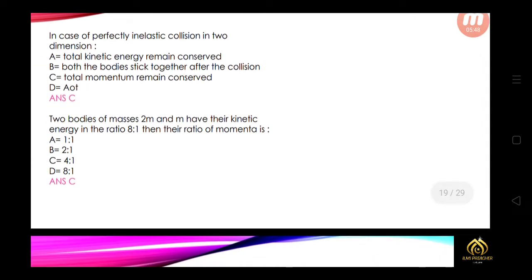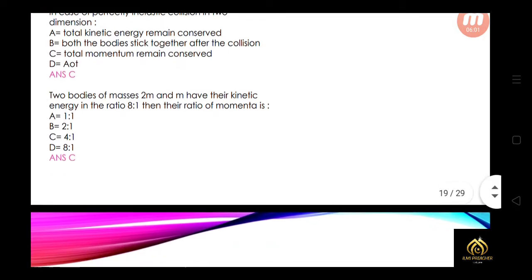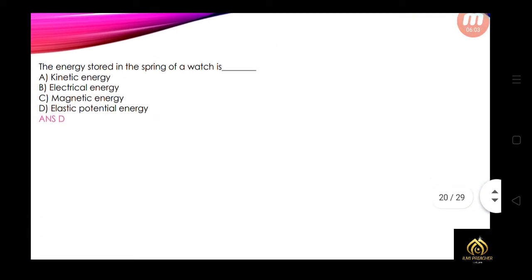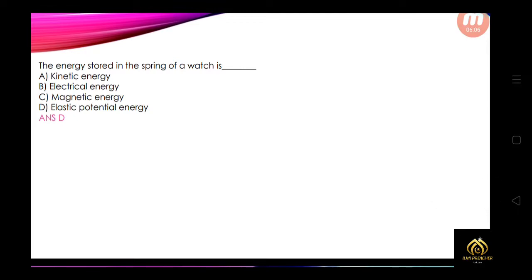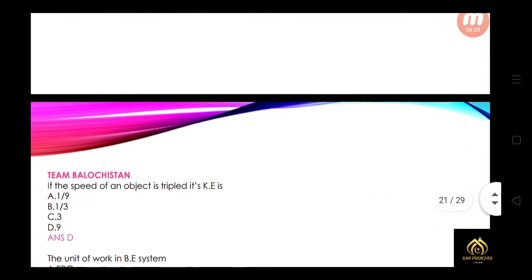In case of a perfectly inelastic collision in 2 dimensions, total momentum remains conserved. You have to remember that momentum is never lost, momentum is conserved. Two bodies of masses 2m and m have kinetic energy in the ratio 8:1, then the ratio of their momentum will be 4:1. The energy stored in the spring of a watch is elastic potential energy. D option is the right one.